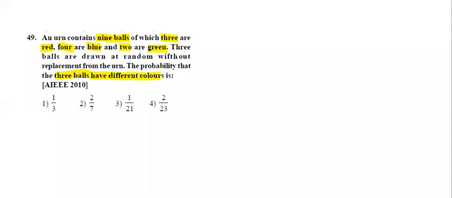First, we need to identify how many balls are there. Total 9 balls. Out of that, red color balls, there are 3. Blue color balls, there are 4, sorry. 4 blue color. Next, green color balls, there are 2. Total how many? 9 balls. Right. Here total possible cases: out of 9 balls, we need to select 3 balls.